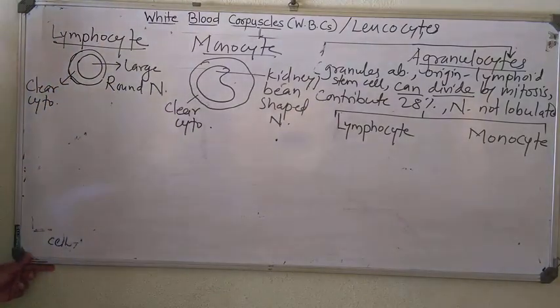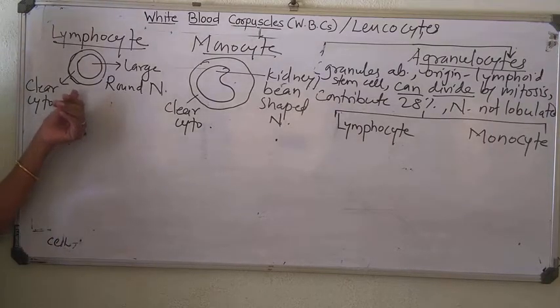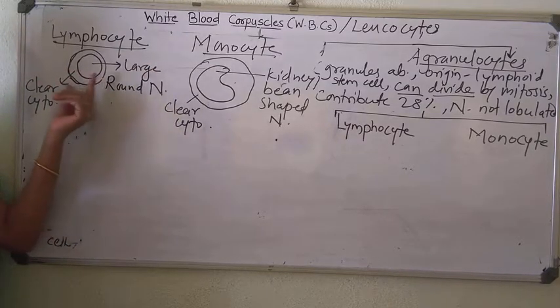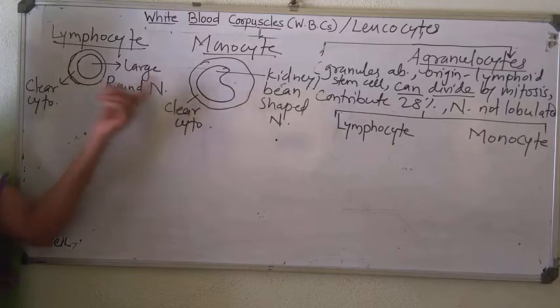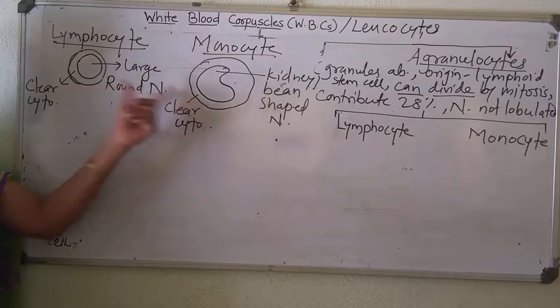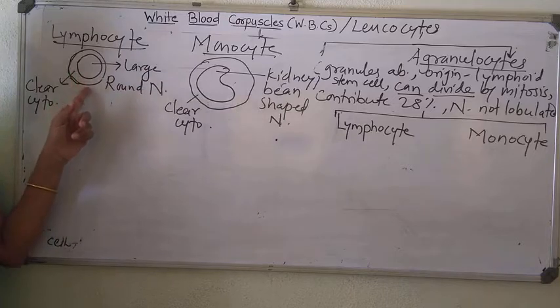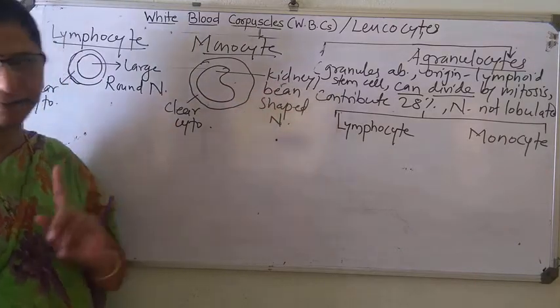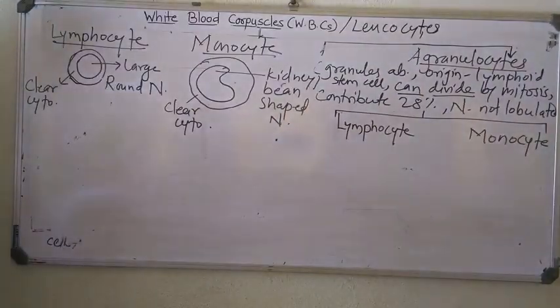So if you compare granulocyte and agranulocyte, both lympho and mono show clear cytoplasm without granules. The lymphocyte and monocyte, if you compare, this is small, this is large. It contains a large, round nucleus. It contains a kidney-shaped or bean-shaped nucleus.